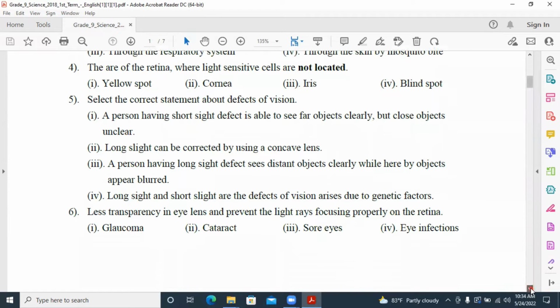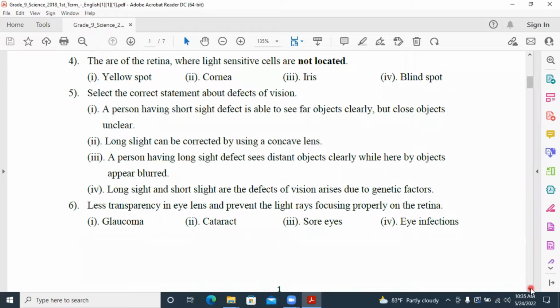Fifth one, select the correct statement about defects of vision. Answer number 3 is the correct answer. A person having long sight defect sees distant objects clearly, while near objects appear blurred. Then we will see the other answers. First one, a person having short sight defect is able to see far objects clearly. No, it's incorrect. Able to see nearby objects clearly.